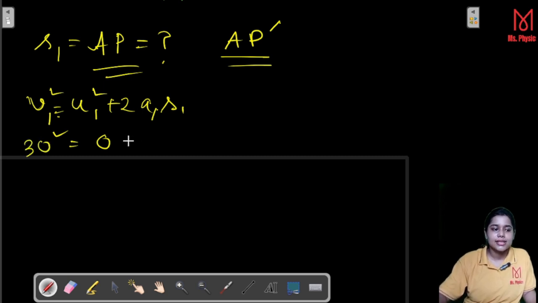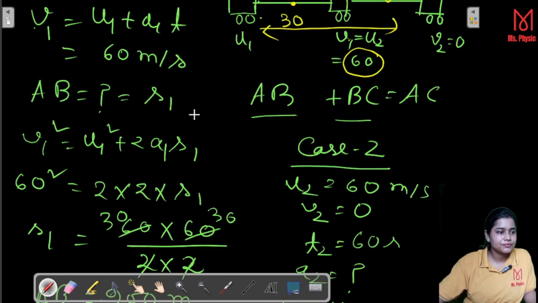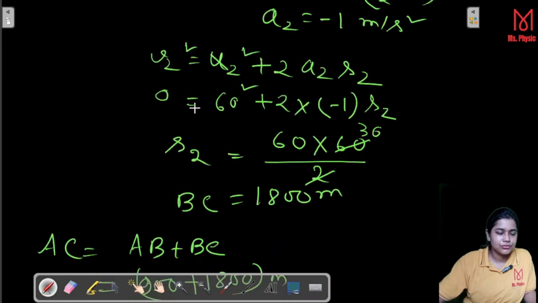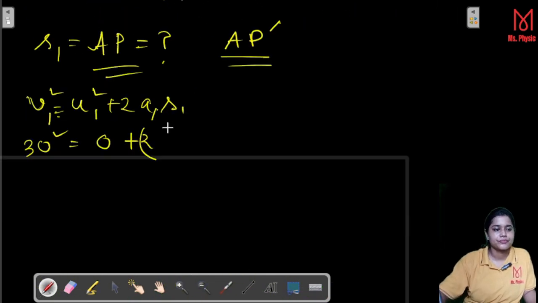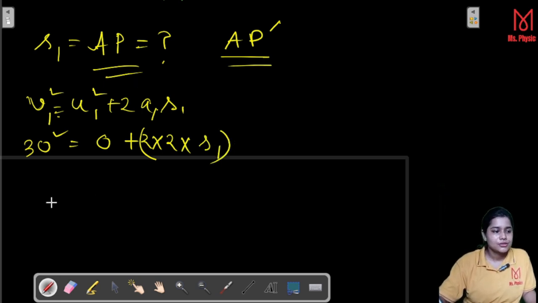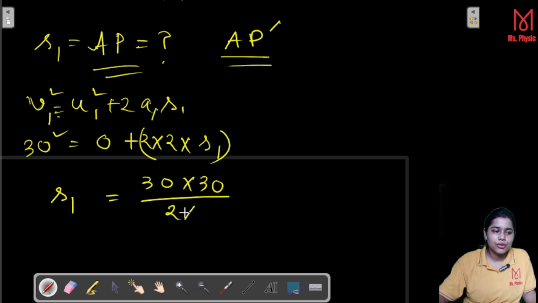30 square is equal to 0 plus 2. A1 we know, the value was I think 2, right? Multiplied with 2. S1 we have to calculate, that means AP. So S1 is equal to 30 multiplied with 30 over 2 cross 2.